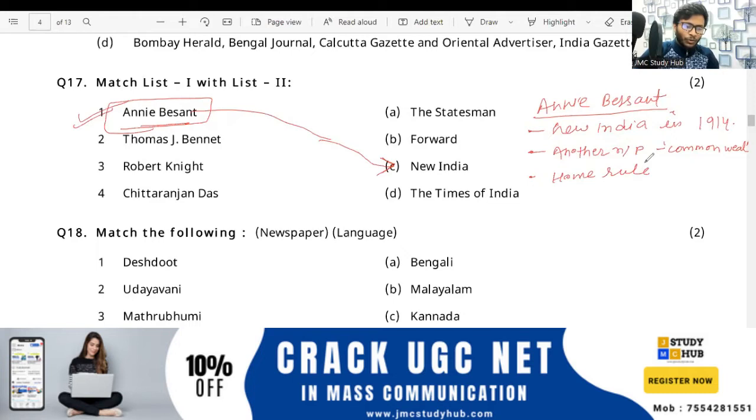Home rule, revolutionizing Indian journalism, right? Please write it here. So basically, it was for home rule. This is pretty important, they can ask you in the match the following section, right? So please remember. Now the next thing, the home rule movement was led by